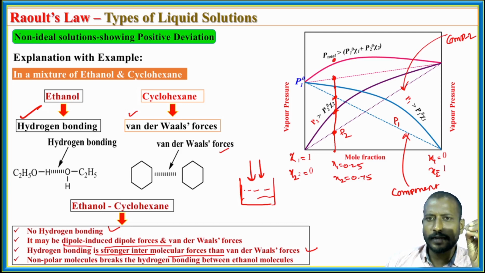The main points, as in the previous slide: AA interactions and BB interactions are stronger than AB interactions, or in reverse, AB interactions are weaker than either AA or BB interactions. So this is what Raoult's law is about for solutions showing positive deviations. You have to remember the examples and also the plot. Okay, thank you.